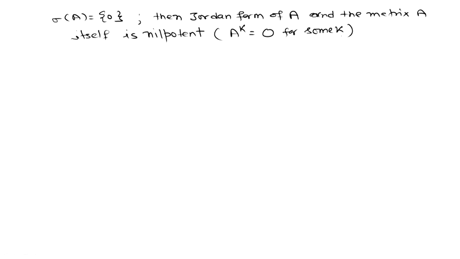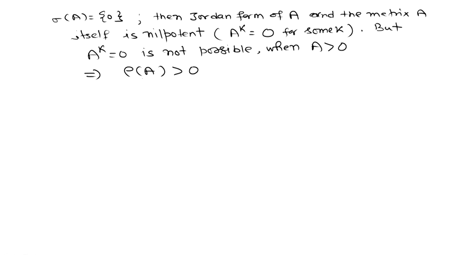It is called nilpotency of index k. But A raised to power k equal to 0 is not possible when A is a positive matrix, because all the entries are positive and they are multiplying with positive entries, so they will grow and cannot be 0. Hence the spectral radius of A cannot be 0, and it will be positive for positive matrices. So this is the justification for the first result.